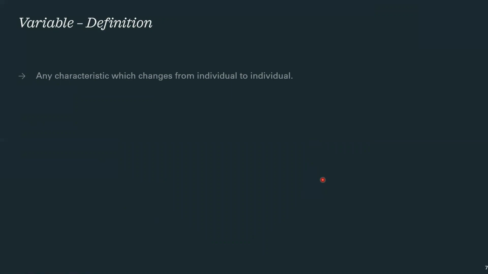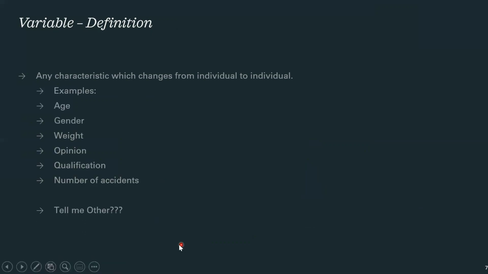Later on, we are working with the variable. The variable is any characteristic which changes from individual to individual. For example, age, gender, weight, height, opinion, qualification, number of accidents. Age is a variable which changes from individual to individual. Gender, male and female, changes from individual to individual. Weight, opinion, qualification, number of accidents in any hospital changes from day to day. So a variable is any characteristic which changes from individual to individual.